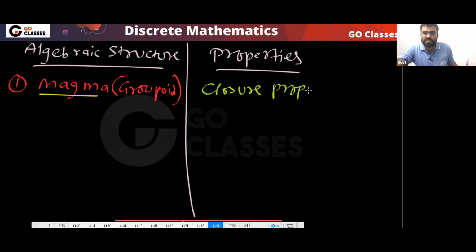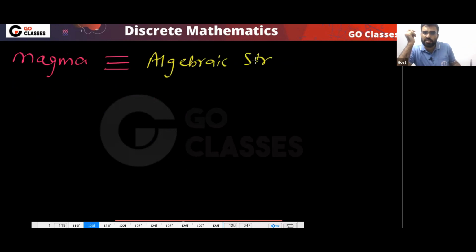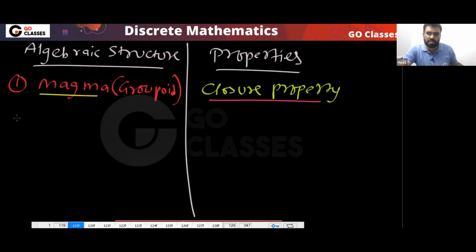And you know that closure property is satisfied by every algebraic structure, yes or no? So by default, I can say that this magma is basically another name for an algebraic structure with a single binary operation. So very simple. That's it. Magma means the closure property must be satisfied.